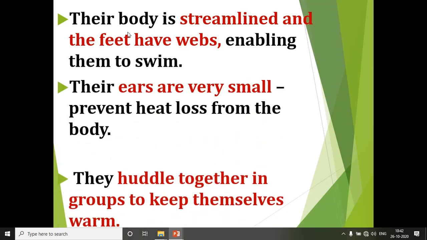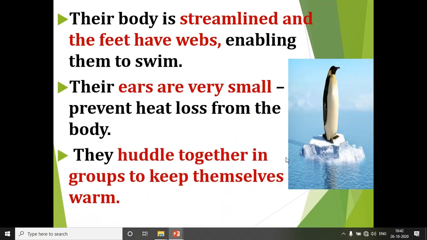Now their body is streamlined. So like other birds, their body is also streamlined and the feet have webs. So here you can see the feet of the penguins which have webs, enabling them to swim in the water.